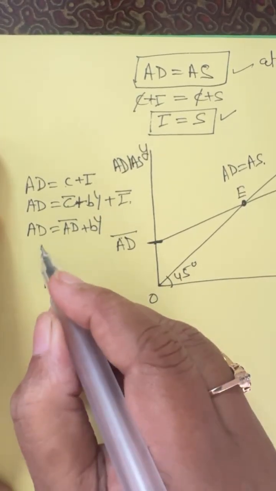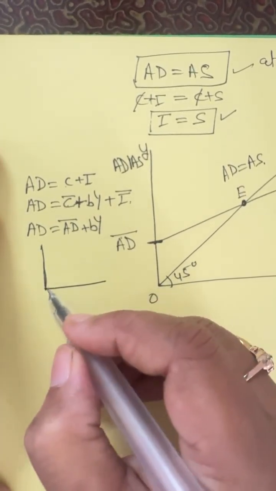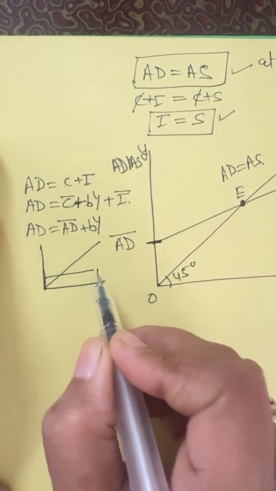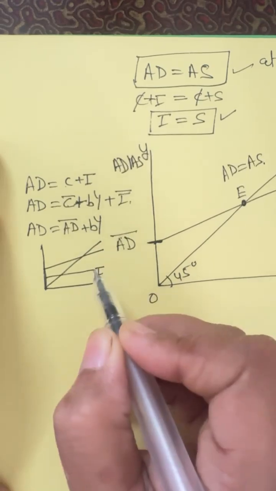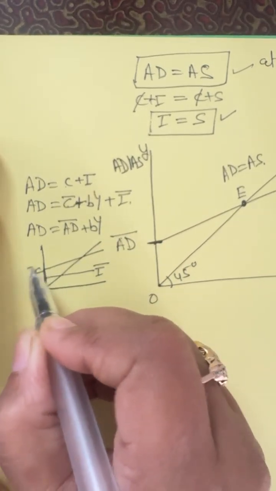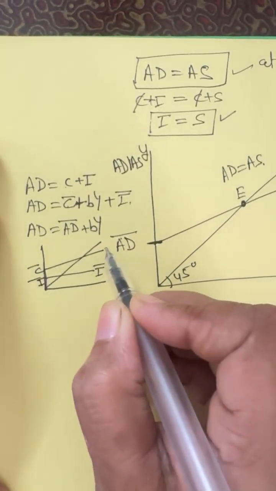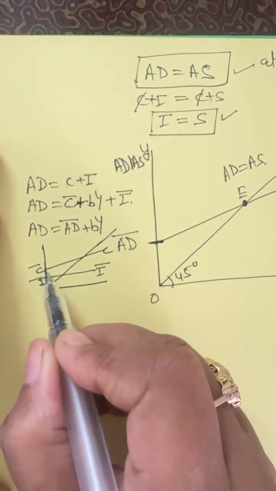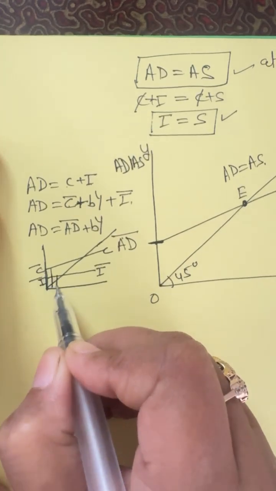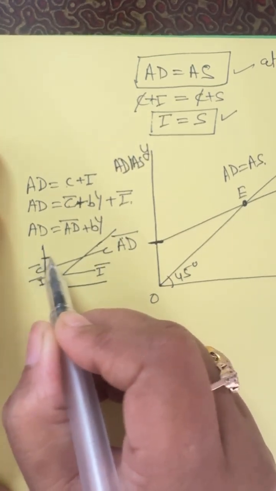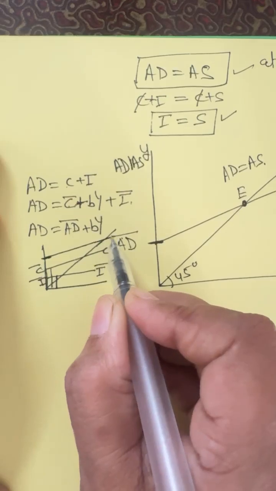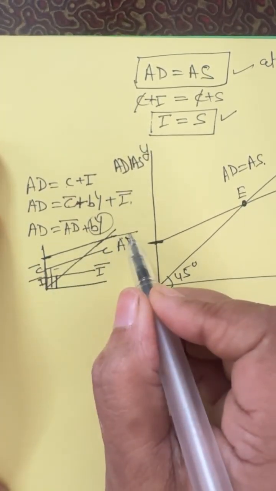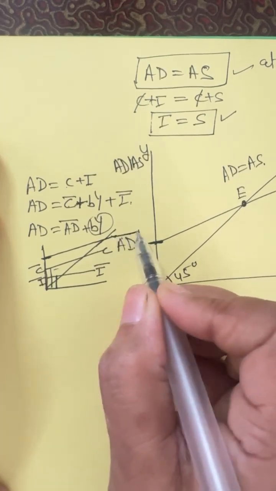I just want to quickly give you a review, or revision, of previous learning. So this is my I bar, this is my C consumption curve starting from C bar, and this is my I bar, this is my consumption curve. And how are we going to draw this aggregate demand curve? By the vertical summation of C plus I. So ये प्लस आई वाला पॉइंट हम यहाँ से दिखा देंगे and इसको पैरेलल लेके जाएंगे. So जितना बी वाई की वजह से सी का स्लोप था उतना ही बी वाई की वजह से हमारे एडी का स्लोप रहेगा. Okay, this is my AD curve.